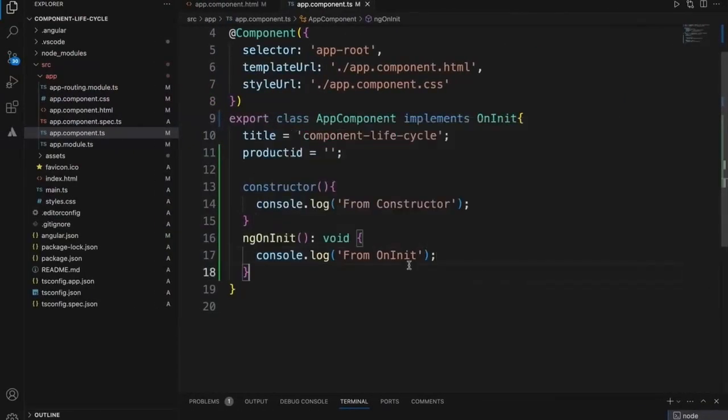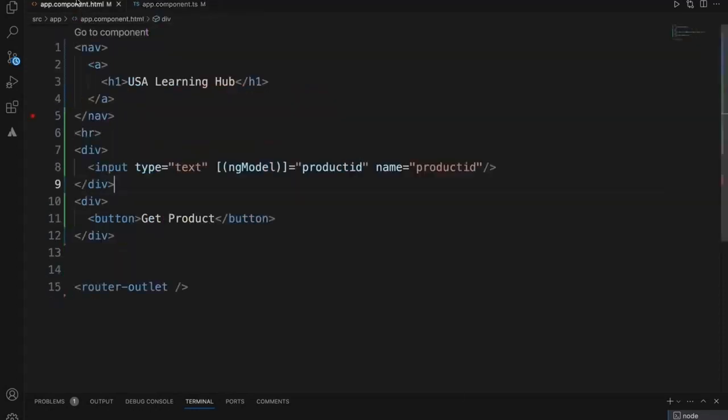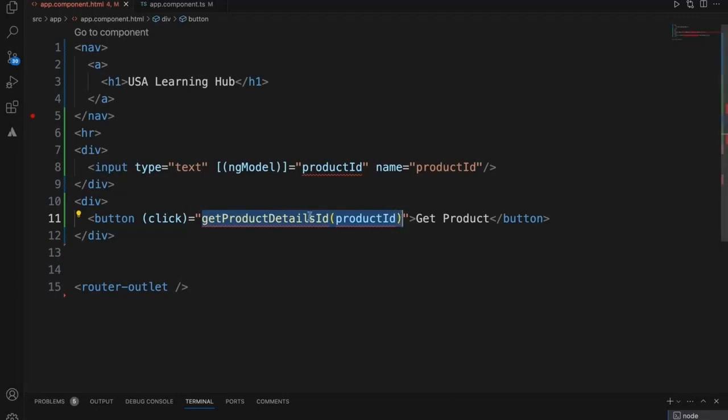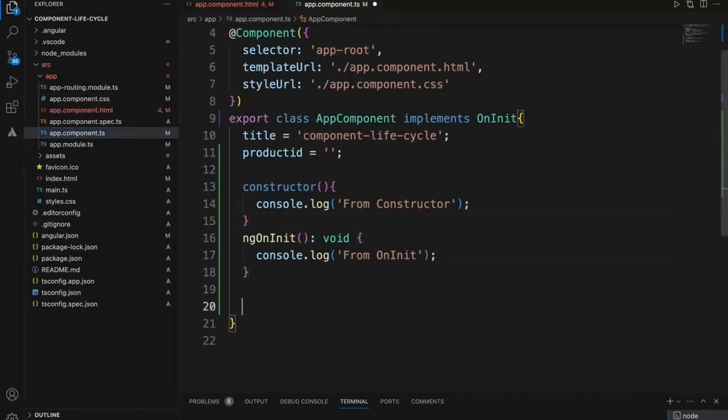So let's understand with a real-time example, when we are going to use constructor and OnInit, and what kind of logic we are going to add as part of the constructor and OnInit. So for that I'm writing this code. Let's add a button and a click event, get product details by ID. It is a function, and I'm going to pass this product ID. Since it is annotated with ngModel, it will automatically be tied to this particular property, and it will have the value associated. Let me just paste it here.